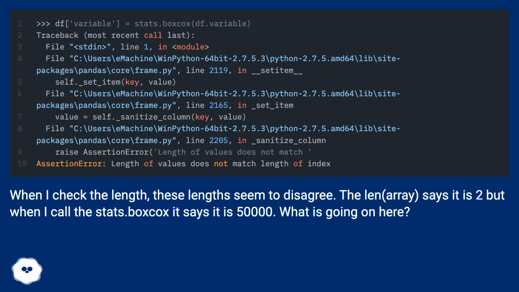When I check the length, these lengths seem to disagree. The len of the array says it is 2, but when I call the stats.boxcox it says it is 50,000. What is going on here?